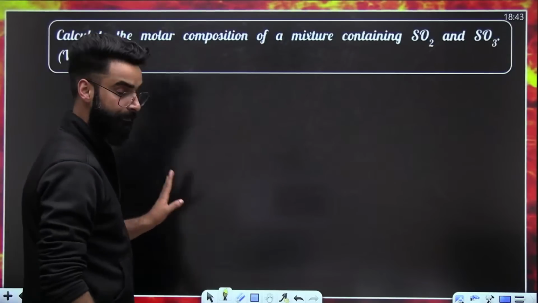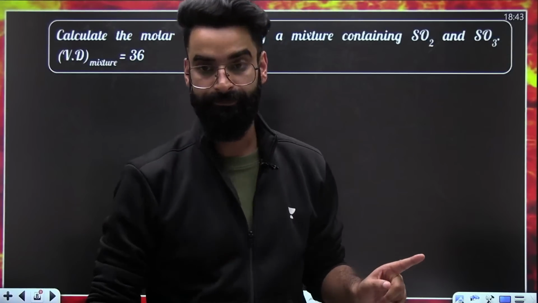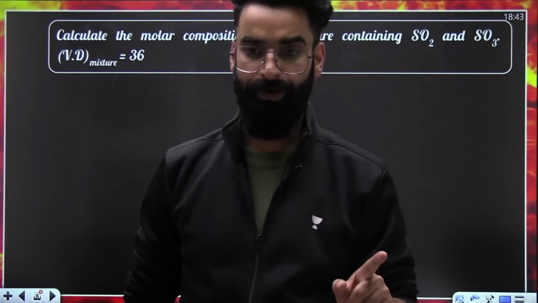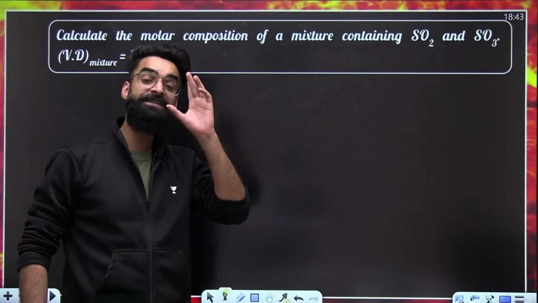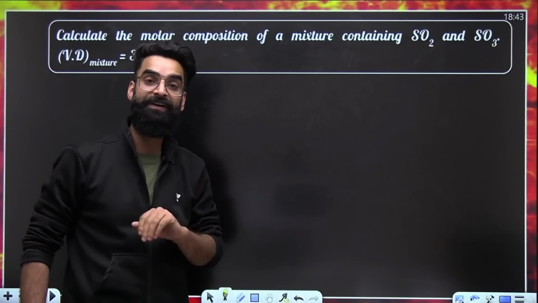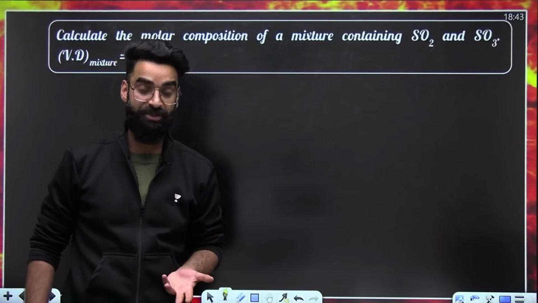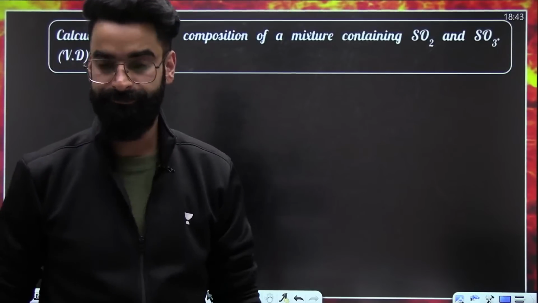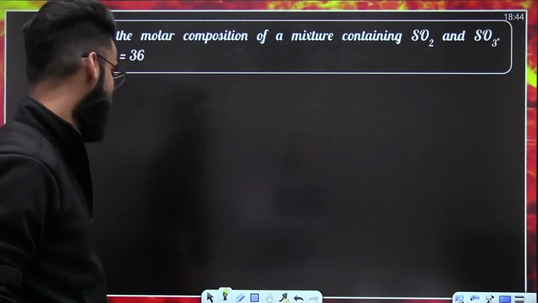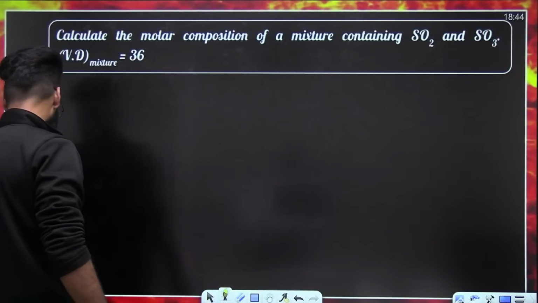You guys will be giving it a try. Which formula for M average was I using till now? M1N1 plus M2N2 divided by N1 plus N2. You can use the mole fraction formula as well: M1 chi1 plus M2 chi2, etc. I hope all these things are clear to you.